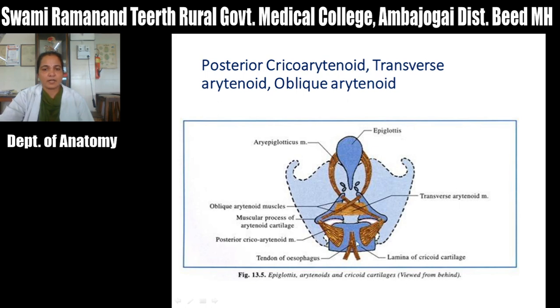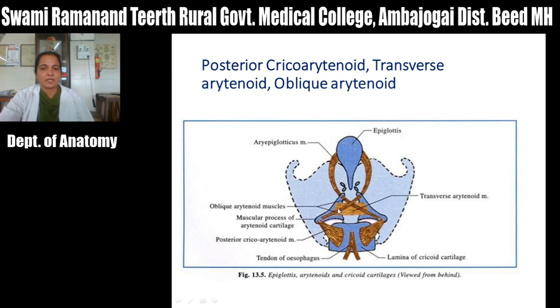When this muscle contracts, it moves the muscular process laterally, or posteriorly. So it will move the vocal fold; it is the main abductor of the vocal fold, that is the posterior cricoarytenoid. You may have an MCQ on it also: the abductor of the vocal fold is the posterior cricoarytenoid. It is also called the life-saving muscle or safety muscle of the larynx.